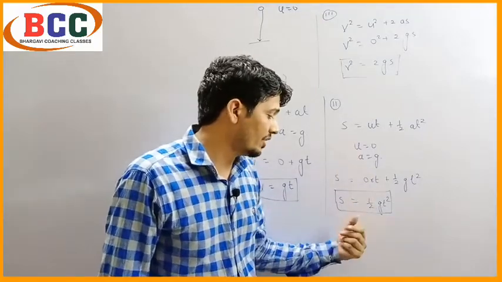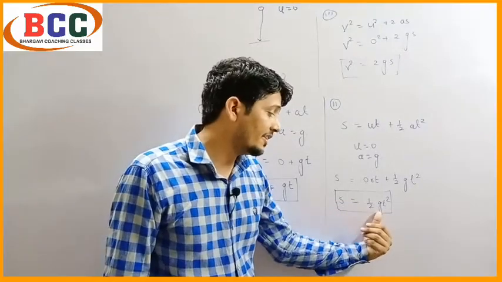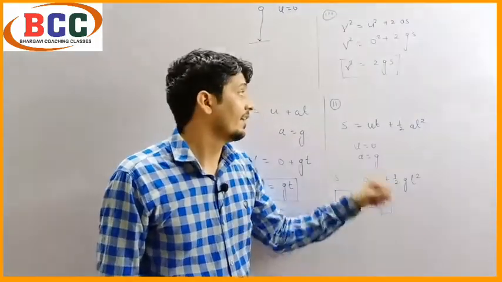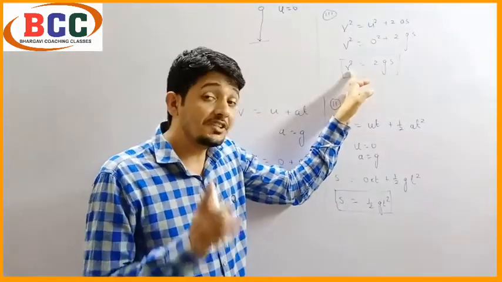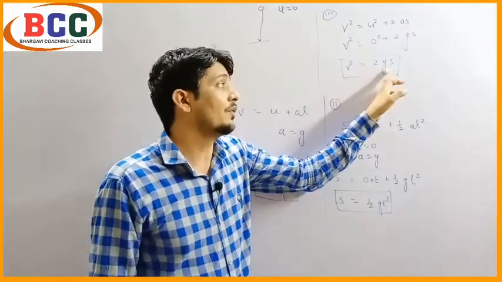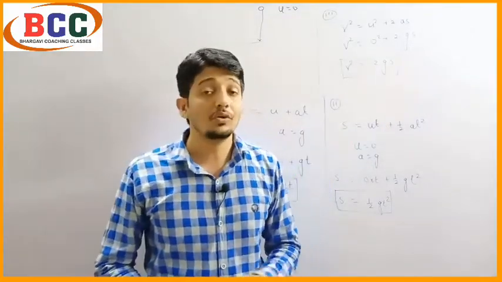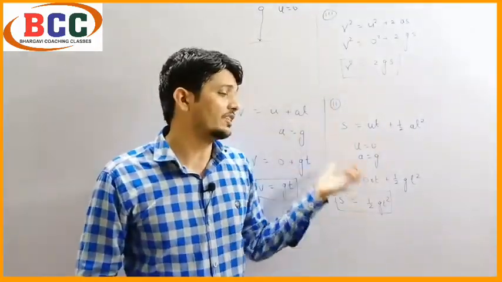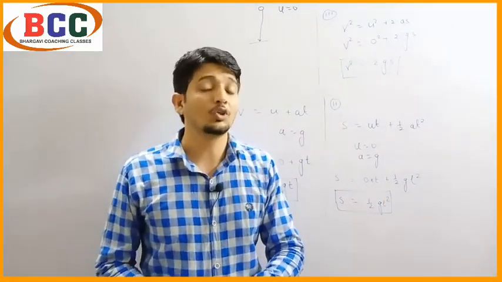The second equation shows the relation between distance, that is the height from the Earth's surface, gravitational acceleration, and time. And the third equation shows the relation between final velocity, gravitational acceleration, and distance from the Earth's surface. So we are going to use all these three equations in our solved problems as well as in the exercise.